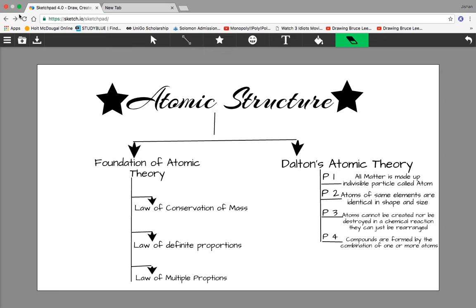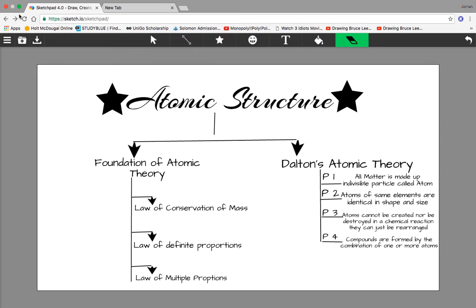Now before we actually jump into atomic structure, it's really important that we study some fundamentals of atom. Before we jump into how an atom is structured, how it looks, and what components make up the atom, we need to have some basic theories that will help us enhance our understanding and get that information correctly.